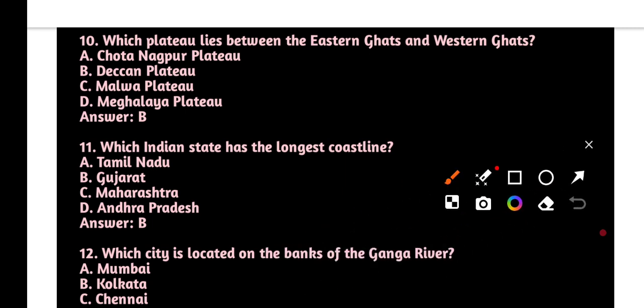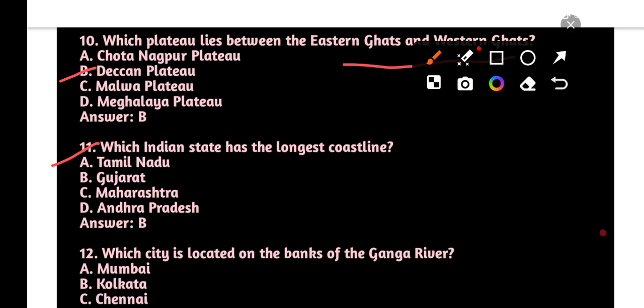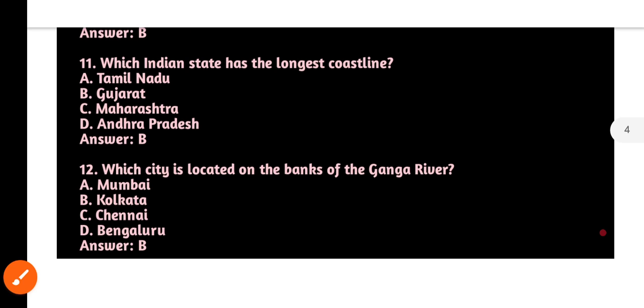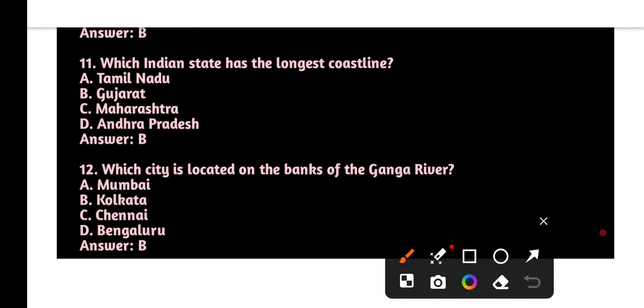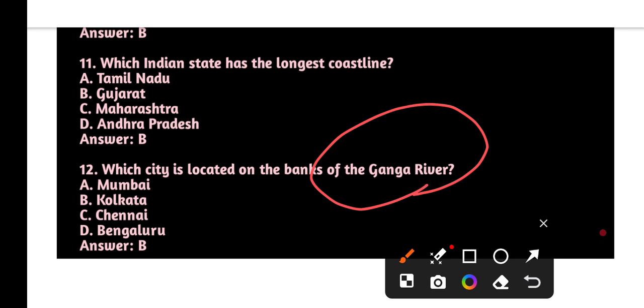Next one, which plateau lies between Eastern Ghat and Western Ghat? Answer is Deccan Plateau. Which Indian state has the longest coastline? Very important one, that is Gujarat. Next one, which city is located on the bank of the Ganga river? Important one, that is Kolkata.